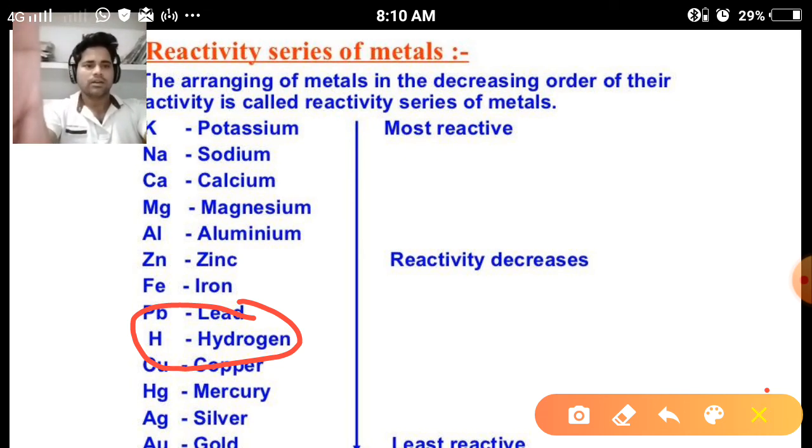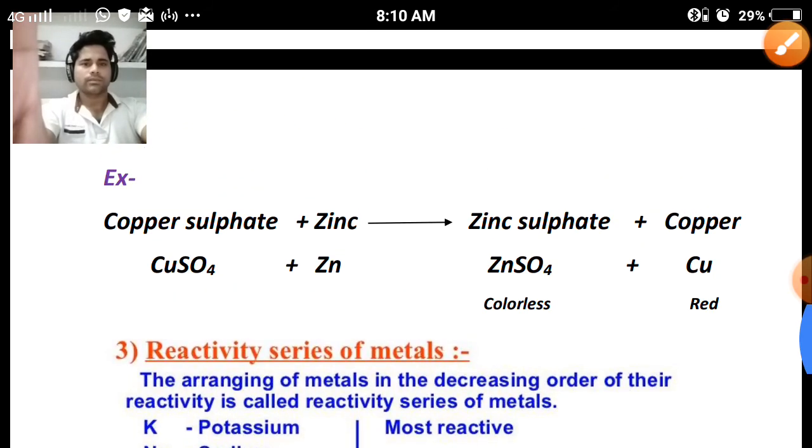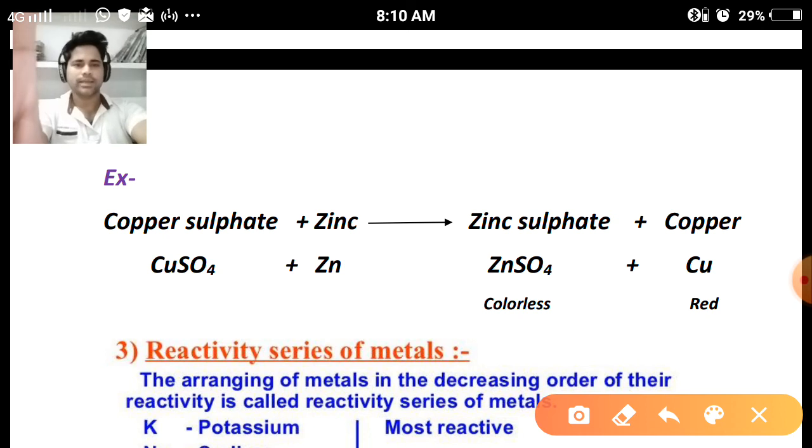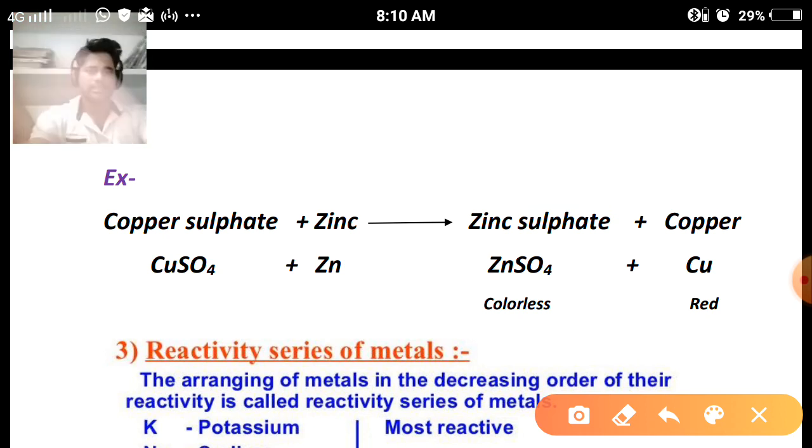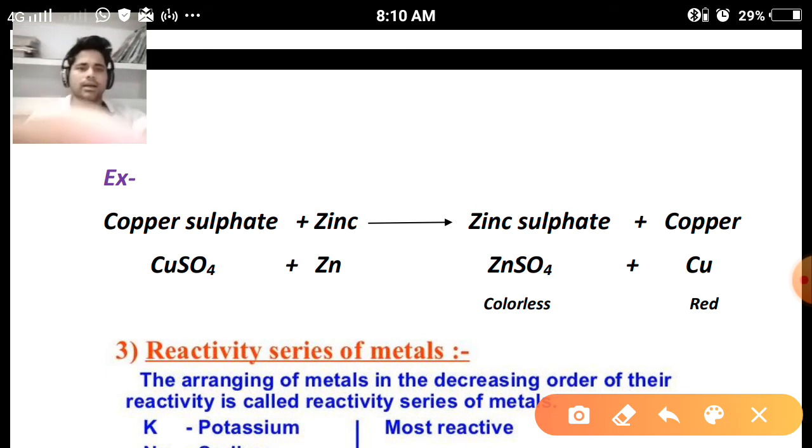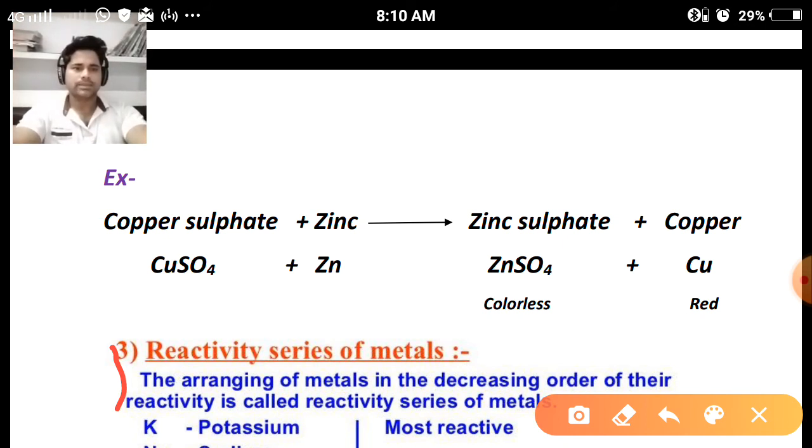So now we have the answer of the question which is given in your exercise. What happens when dilute sulfuric acid is poured on copper plate? So no reaction will be there, because copper is situated below the hydrogen, so that's why it cannot replace. So what type of reaction can we consider? Displacement reaction.